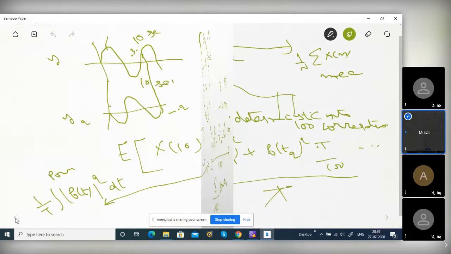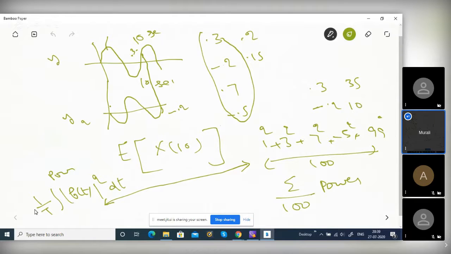E is a statistical expectation, right? So I told you, you fix the value at 10 seconds, x of 10. You want E of x of 10. So you fix it, and you got 100 realizations, 100 sine waves, at 10 seconds. Each value you got, you note down. See, point 3, I told you, this is a discrete random variable; there are only 4 different volts you will be getting. For example, 0.3, minus 0.2, 0.7, minus 0.5. I just gave randomly.